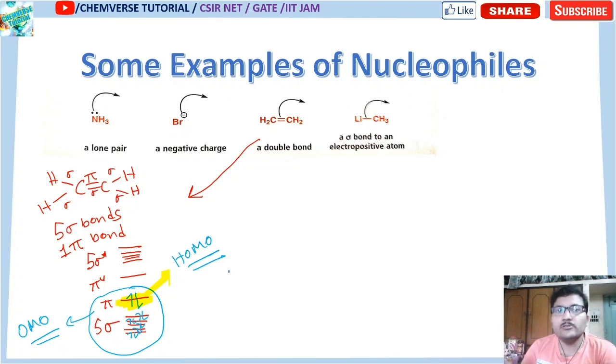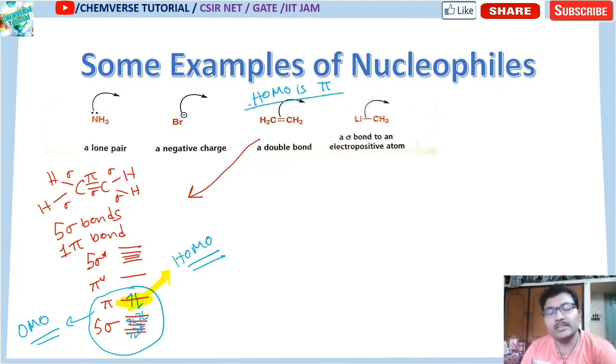So a nucleophile will donate electrons from the HOMO. There is no non-bonding electron, so it will donate electrons from the pi bond. So here the HOMO is pi. The pi bonding orbital is your HOMO. That is why it is donating electrons from its pi orbital.